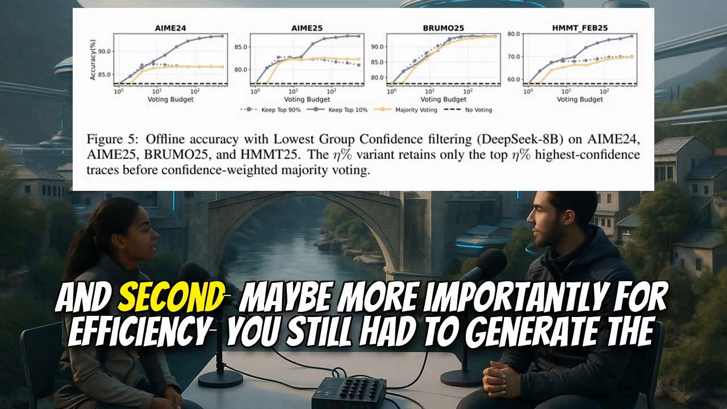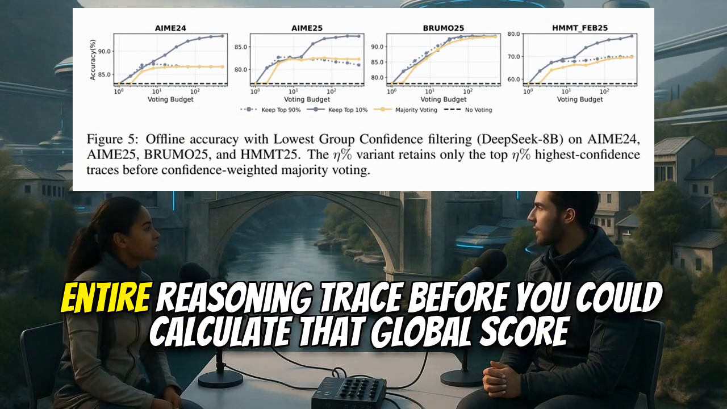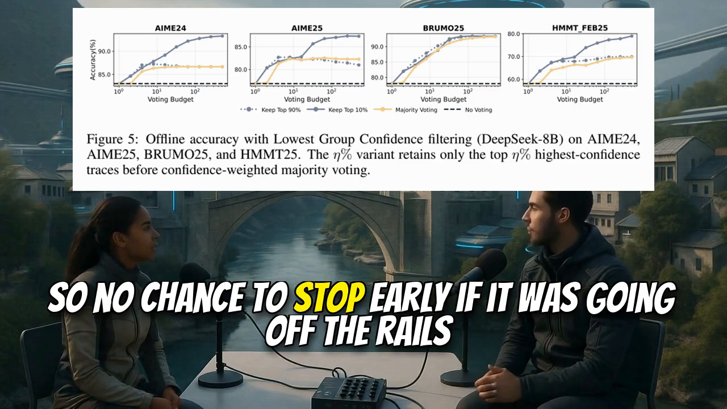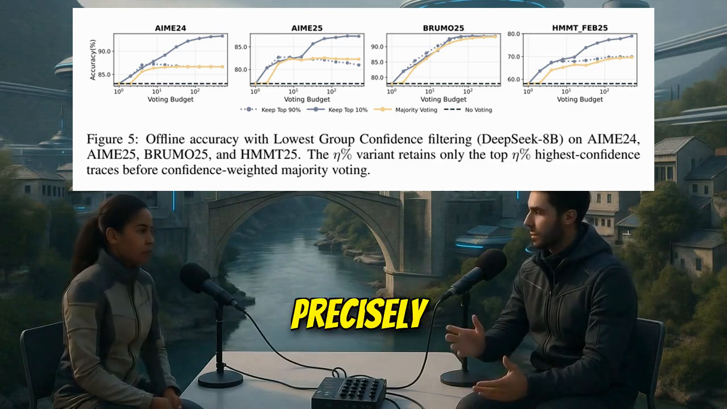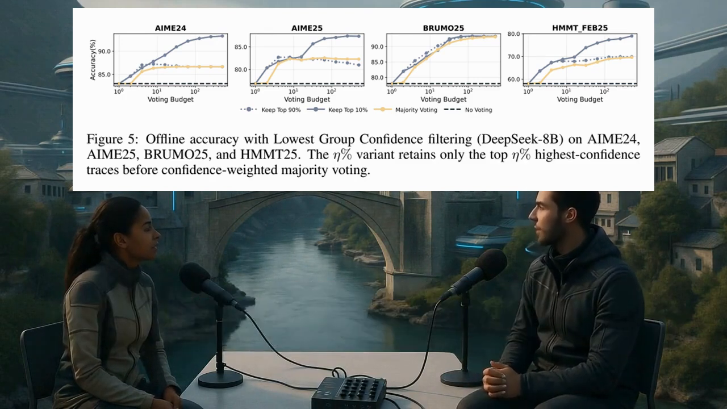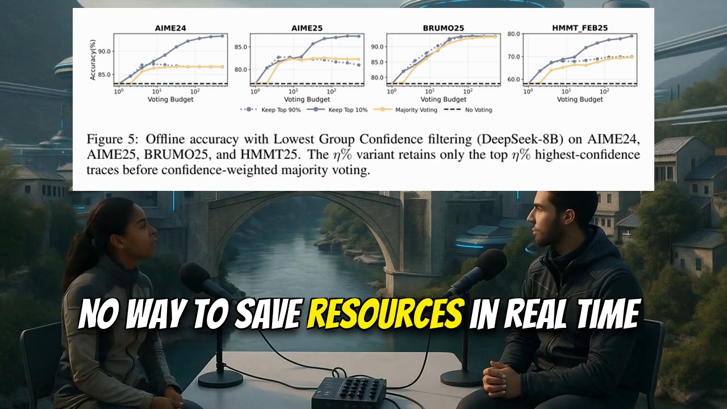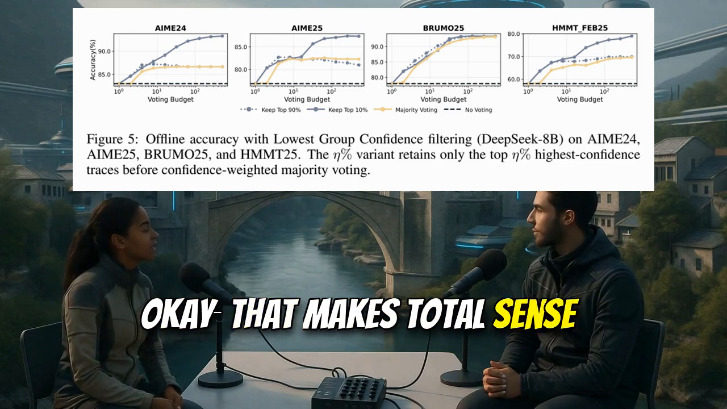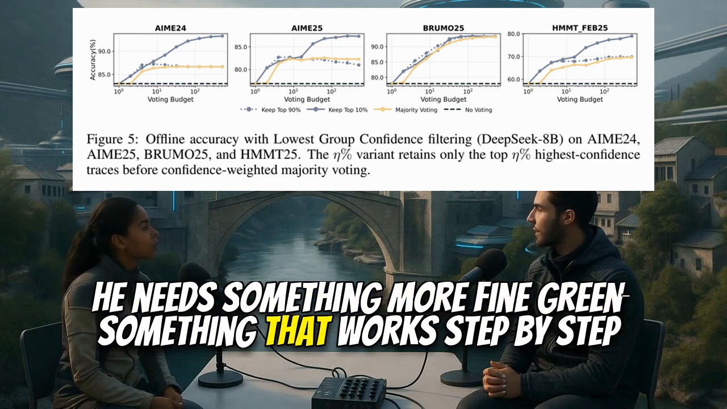Exactly. And second, maybe more importantly for efficiency, you still had to generate the entire reasoning trace before you could calculate that global score. Right, so no chance to stop early if it was going off the rails. Precisely. You burned all that compute generating potentially garbage paths, only to find out later they weren't good. No way to save resources in real time. Okay, that makes total sense. You need something more fine-grained, something that works step by step.